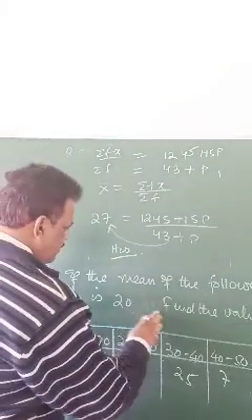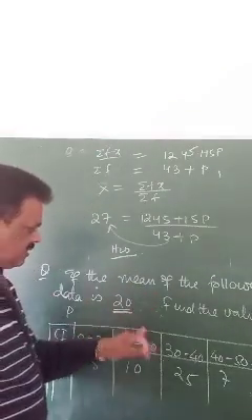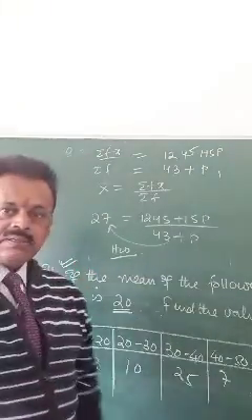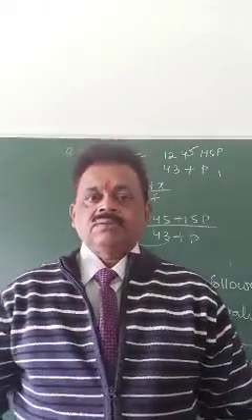This is, suppose, 20, not 20.6. Just one example I have taken. Look at this method, try to complete. Okay, so a new question tomorrow we will start.